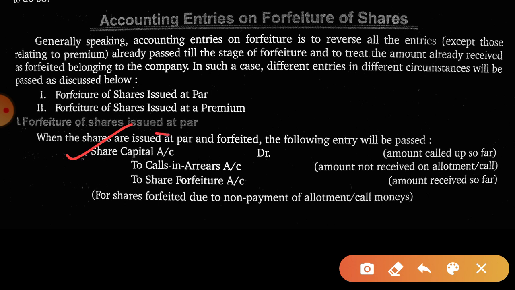Share capital is the number of shares into the amount called by the company till date, calls in arrear is the amount unpaid, and share forfeiture is the amount received till date.